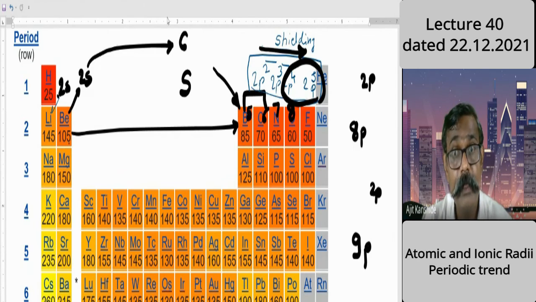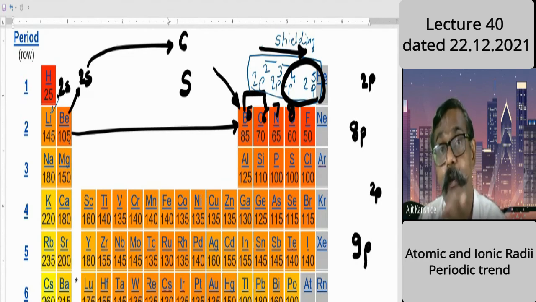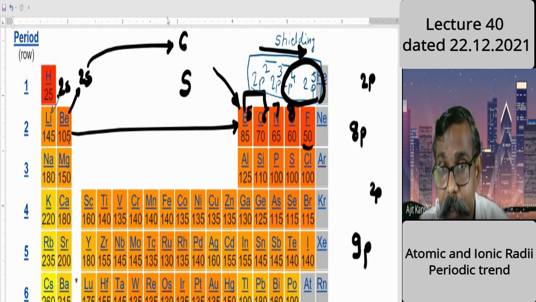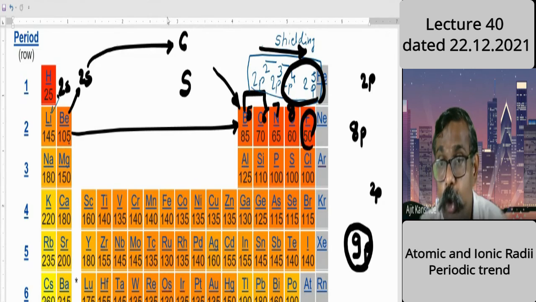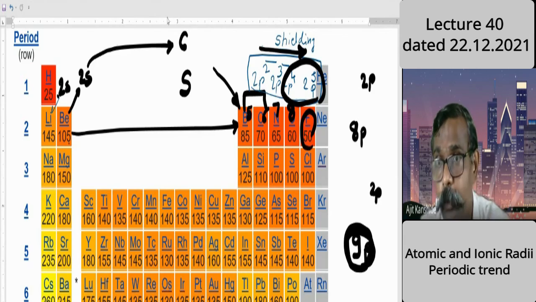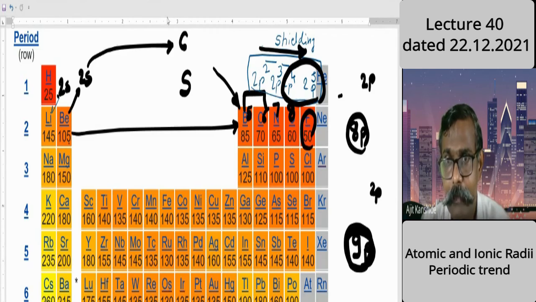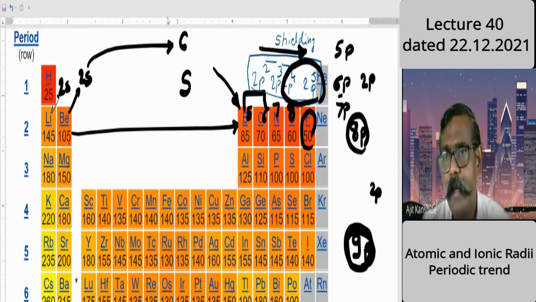So it seems the decrease for fluorine should be to a lesser extent, but relatively it has increased. Why it is increased, that we have to describe. Relatively it increased because the 9 protons become collectively larger. Don't go only on number. It is collectively more powerful compared to 8 protons in oxygen. Because this shielding and screening war started from boron when 5 protons were there. Then the jump is to 6 protons, then 7 protons, and then 8 protons.